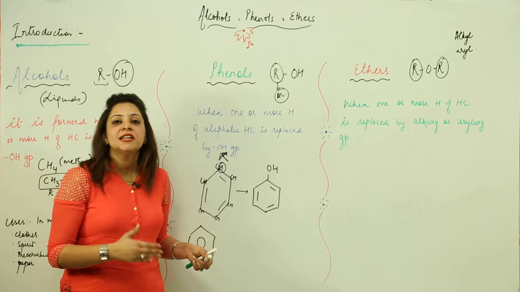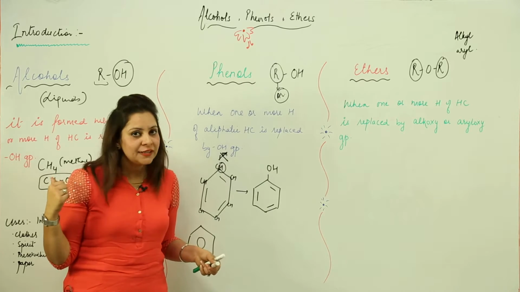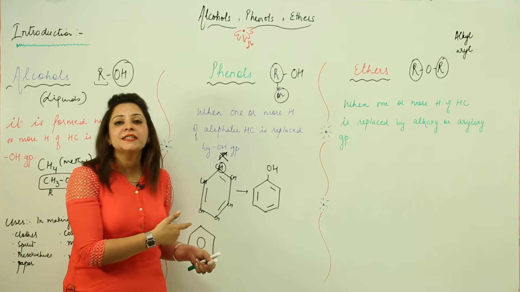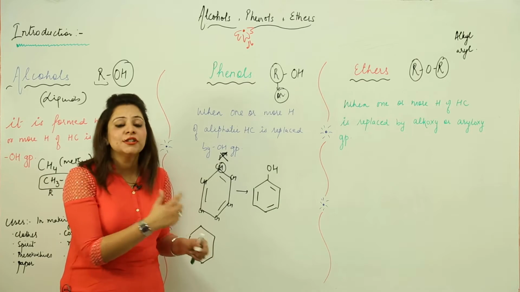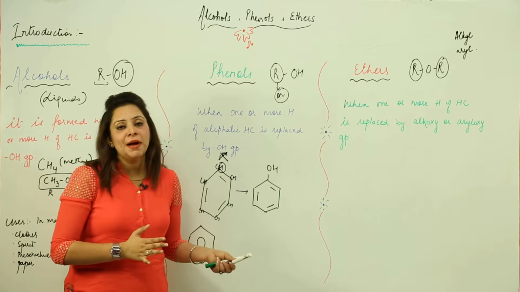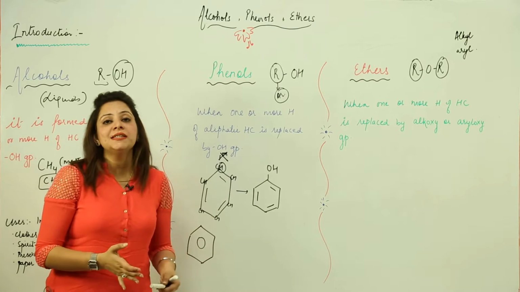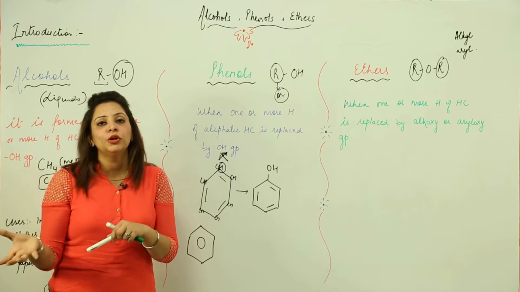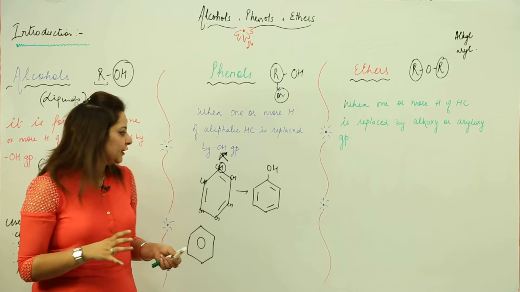So alcohol and phenol are both the same thing, in that they both possess the hydroxyl group. The difference is that in one we have replaced hydrogen from an aliphatic hydrocarbon, and in the other we have replaced hydrogen from an aromatic compound. So this is what actually is the difference. That means when we are talking of aromatic compounds, and a compound possesses the OH group, it turns from alcohol to phenol. This is the difference.